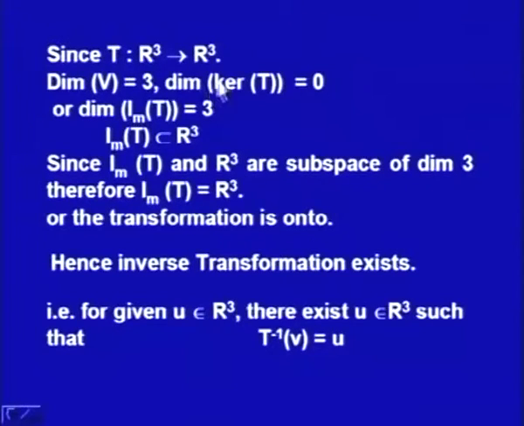So, from nullity and the rank nullity theorem we will have dimension of image T is equal to 3. Now, image T is a subset of R3 and that means image T is nothing but R3. Therefore, image T is the same as R3 and that means the transformation which is given to us is not only 1-1, it is onto, and accordingly the inverse transformation exists. That is, for given U belonging to R3, there exists V belonging to R3 such that T inverse V is equal to U.